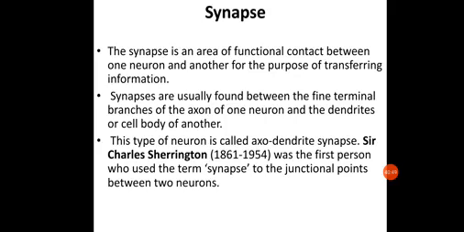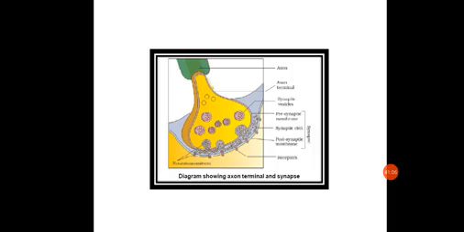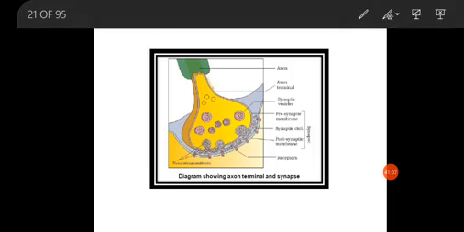Now, as we know, in the whole body, the neural pathway is not made up of only a single axon or a single nerve fiber. It consists of a lot of neurons connected adjacently to each other in such a manner that the axon of one neuron, suppose this is one neuron, this is the axon, this is the cyton having dendrites, will be connected to another neuron.